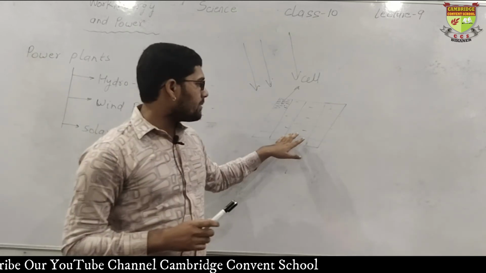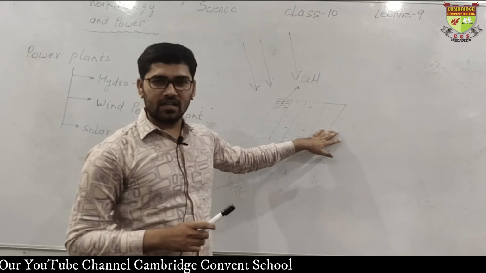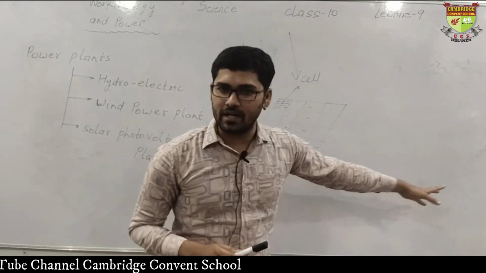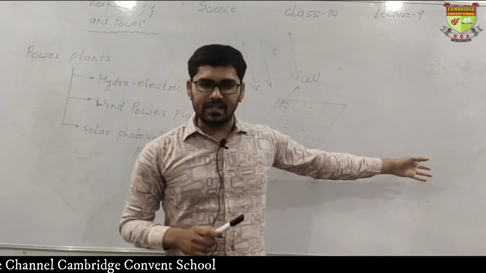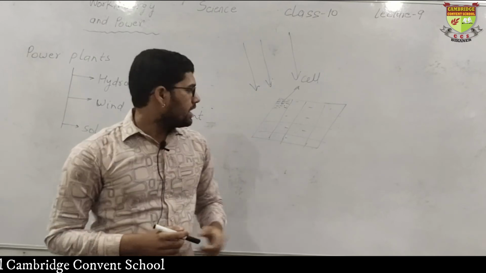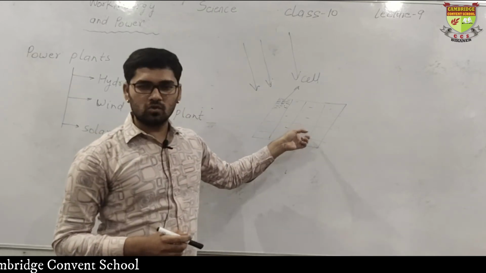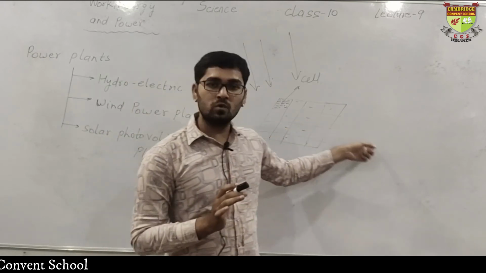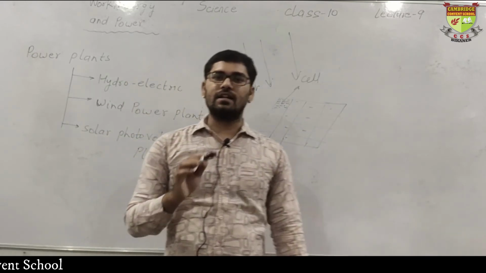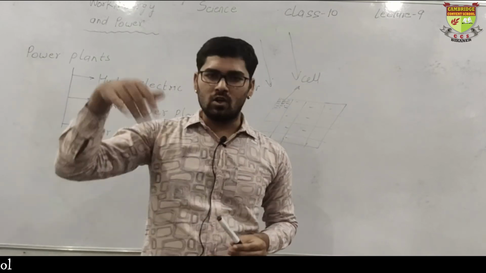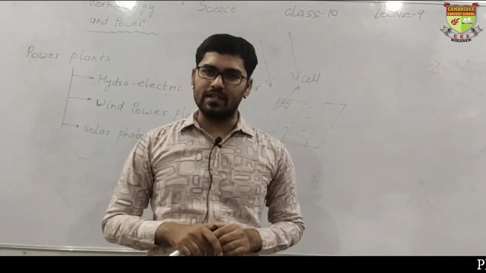And what will happen next? Wires are connected with them, and those wires are supplied either to the inverter, etc., or directly to some appliances. When electricity flows in those wires, firstly electricity will flow inside this panel, and through those wires the electricity will go into the inverter, and the inverter will be charged, and later on we can use that stored electricity.